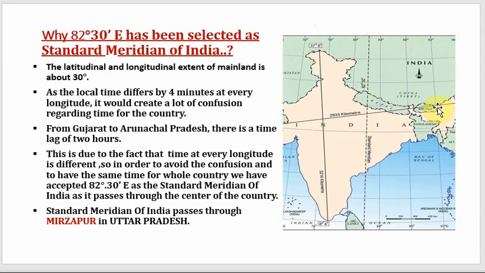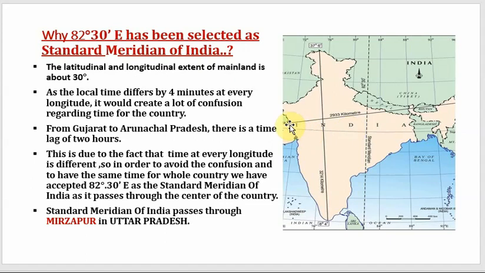Now remember this, that to rotate 1 degree of longitude, the earth takes 4 minutes. And as we have 30 longitudes right from 68 to 97, how much time will the earth take to rotate 30 degrees? It will take 120 minutes. Alright, you can convert it into hours. It becomes 2 hours. It means that right from west to east there is a lag of 2 hours.